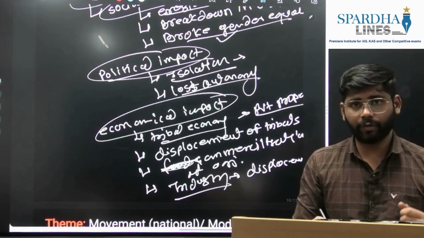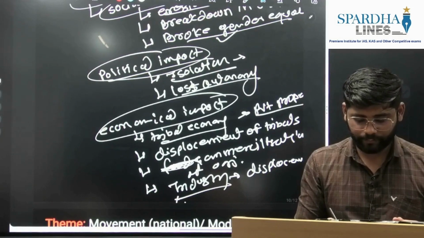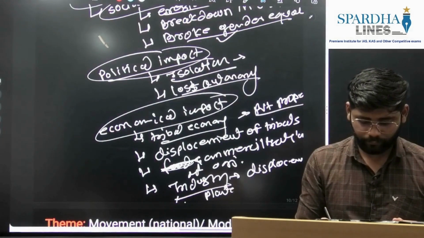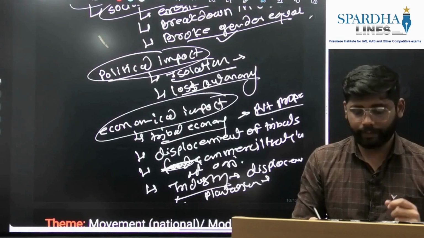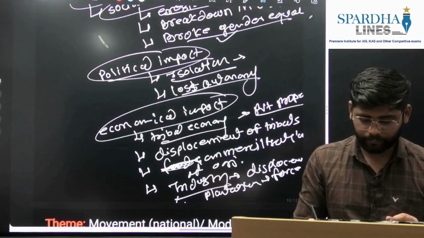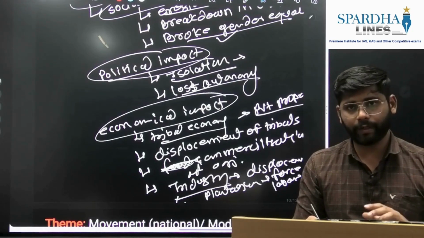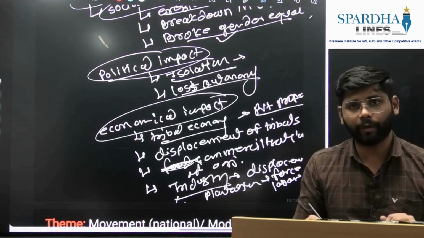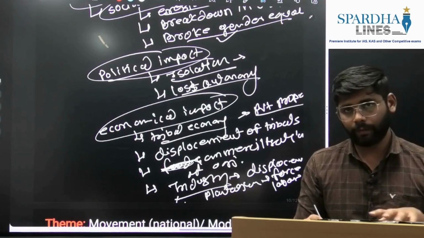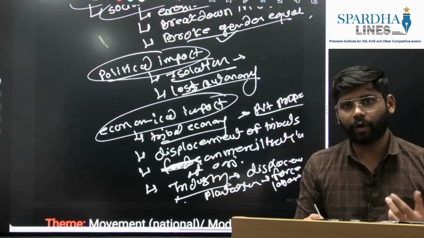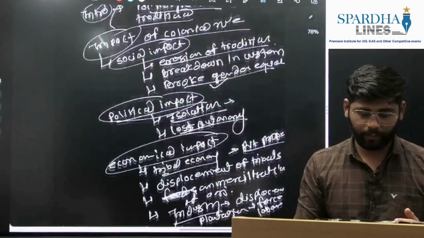They also introduced plantation industries. So what did plantation industry lead to? Forced labor. Again, with our standard approach, agriculture point, industry point, we are able to cover it here. So these were the broad British impact, social, political, economic impact on tribals.